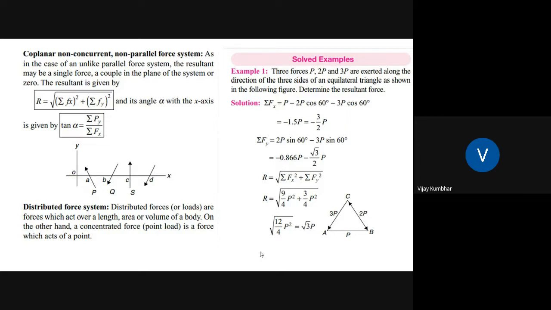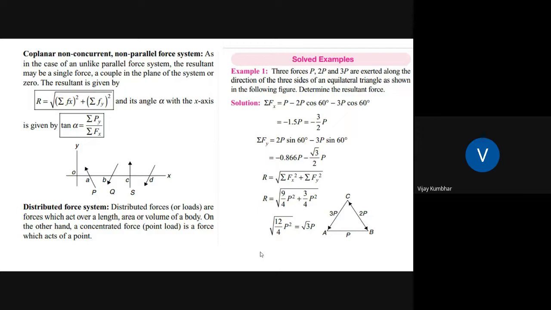This is an equilateral triangle, so there will be equal angles, 60 degrees each. You can observe this in the diagram. After simplification, it will give minus 3 by 2 into P.